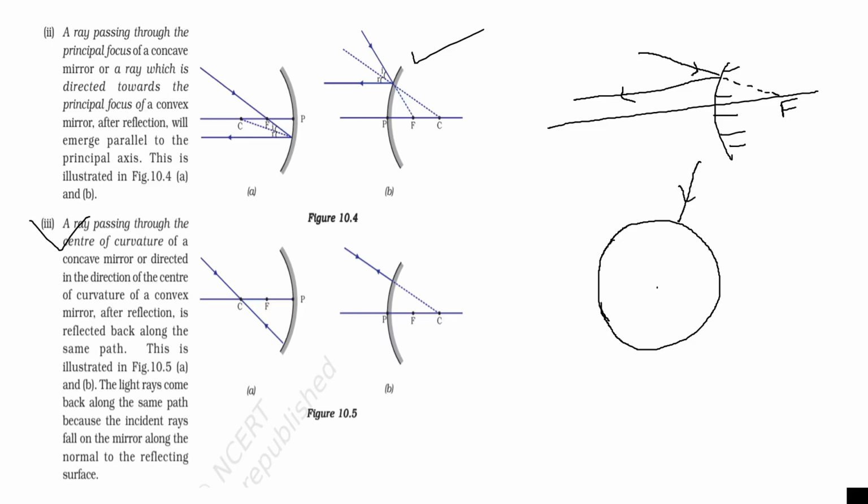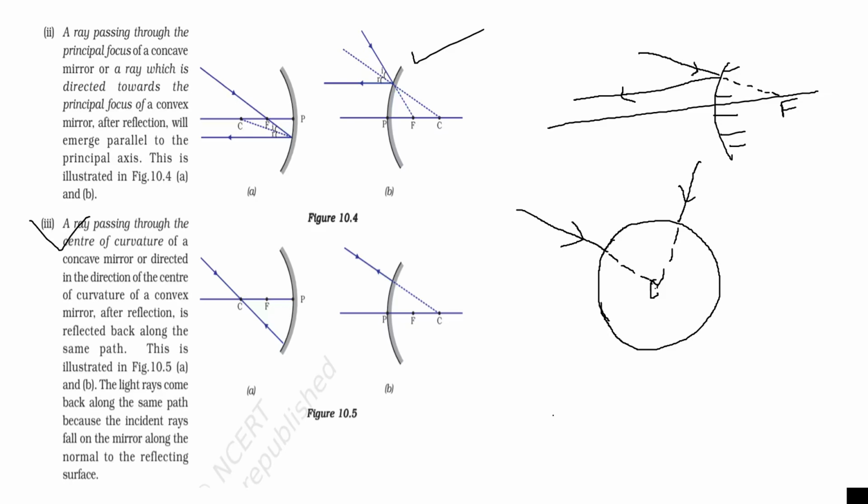From any side, when you send a ray, it will always pass through the center. And this mirror is a part of this sphere. So when a ray is passing through the center of curvature, it will retrace its path.